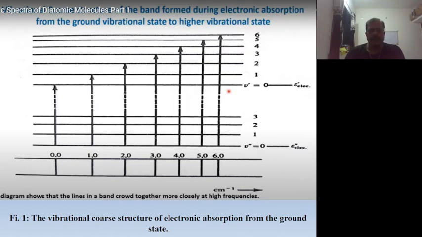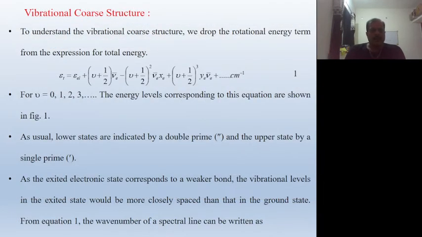First we have to discuss the notation of this diagram. As usual, lower states are indicated by a double prime. This is the ground state, and the upper state, meaning the excited state, is indicated by a single prime.